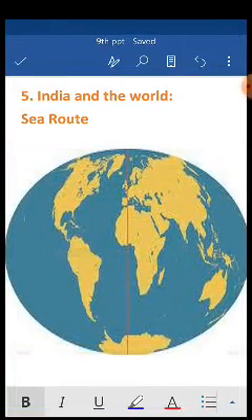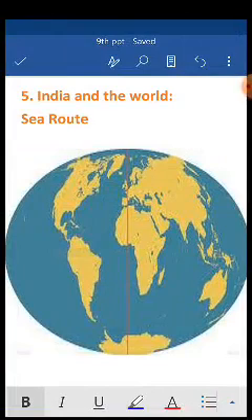Now this India is surrounded by water bodies on three sides: southeast, southwest and south. If you look at the other side, we have Asia on the left side, and on the right side, sorry, we have the Western world.